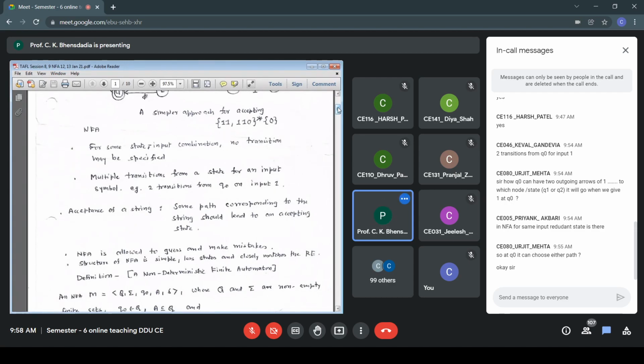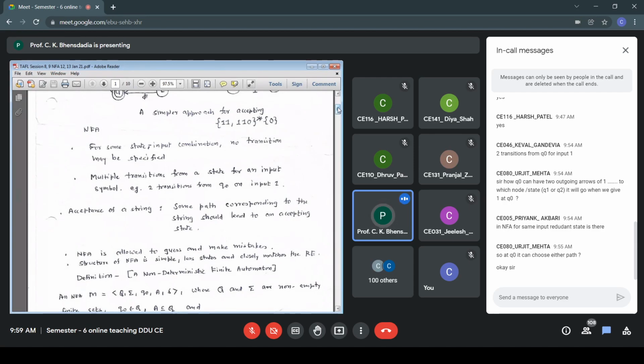Please understand that whatever language you can accept using NFA, the same regular language can also be accepted by some deterministic finite automata. So in that way, NFA is not more powerful than DFA. Advantages we have mentioned, but in terms of language acceptance, NFA and DFA are equally powerful. It is not the case that NFA accepts more regular languages than the corresponding DFA. If a language is regular, you will always find a DFA that would accept it. You can always find an NFA that would accept it.